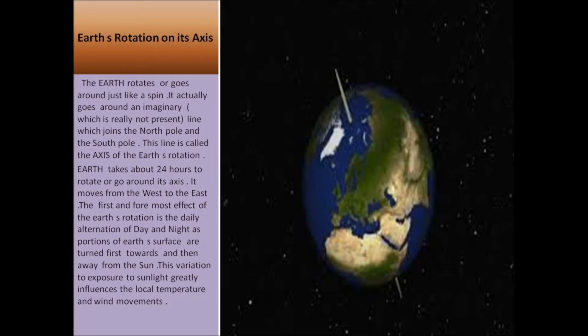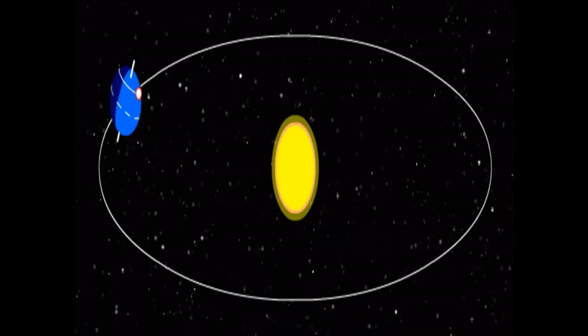It moves from the west to the east. The first and foremost effect of Earth's rotation is the daily alternation of day and night, as portions of Earth's surface are turned first towards and then away from the sun. This variation in the exposure to sunlight greatly influences the local temperature and movements.